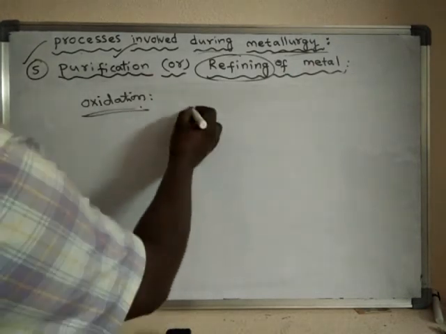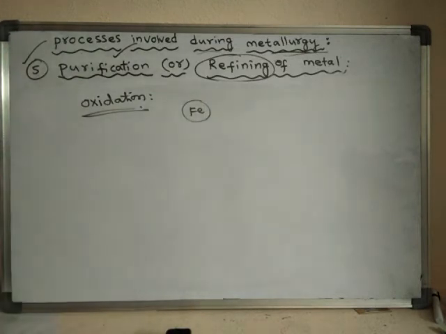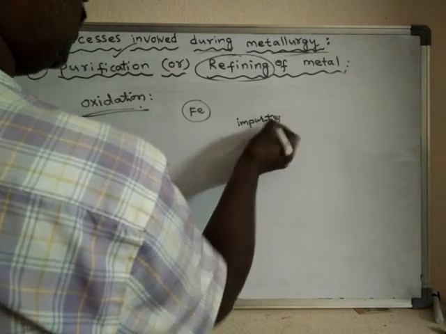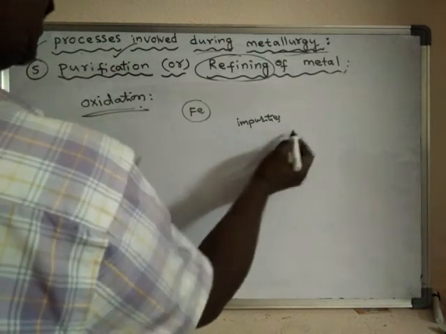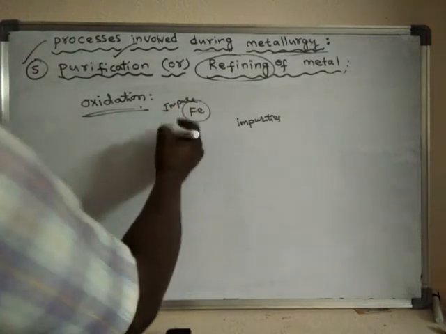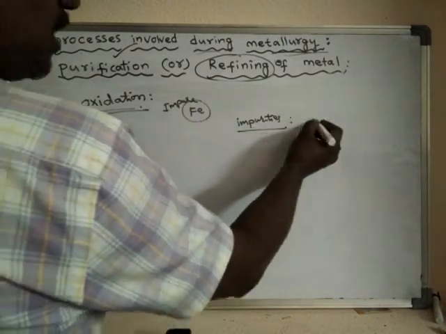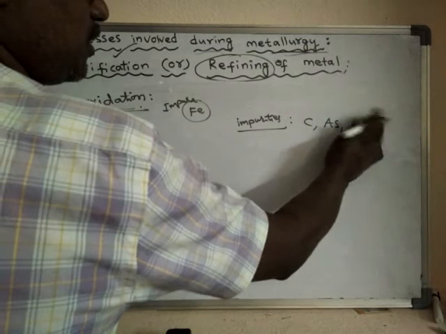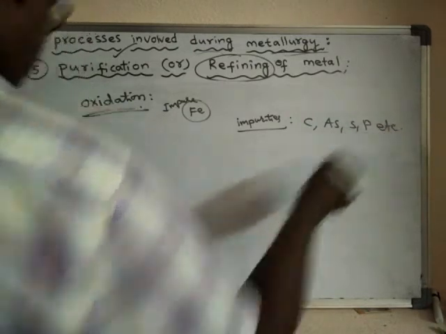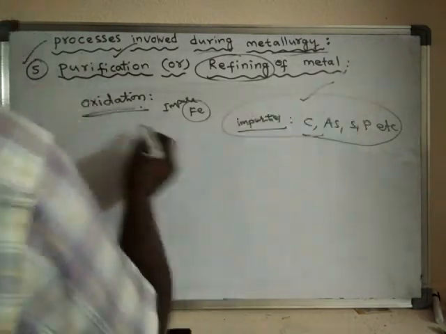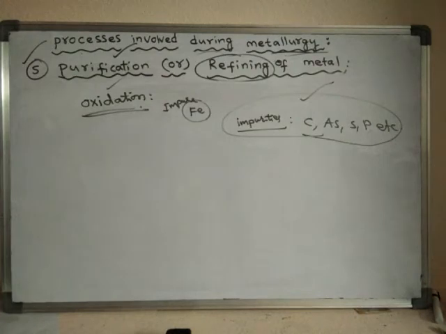This is impure iron because it has impurities like carbon, arsenic, sulfur, phosphorus, etc. To remove these impurities, this method is designed.